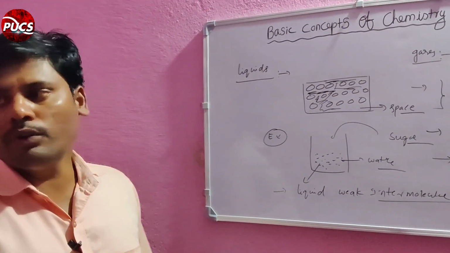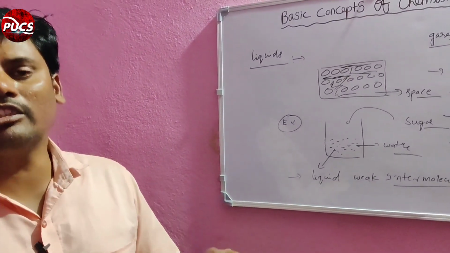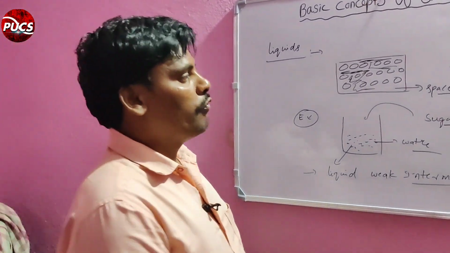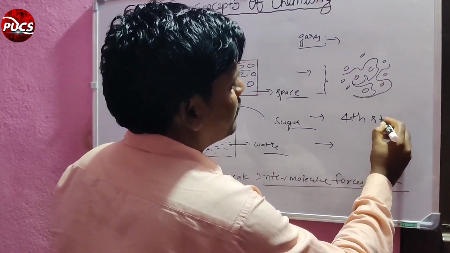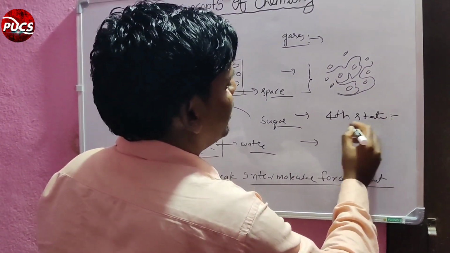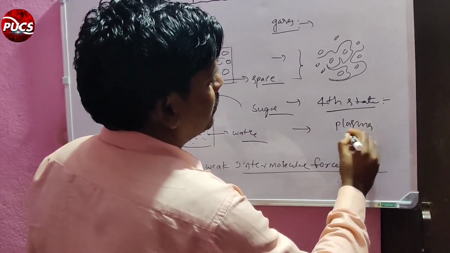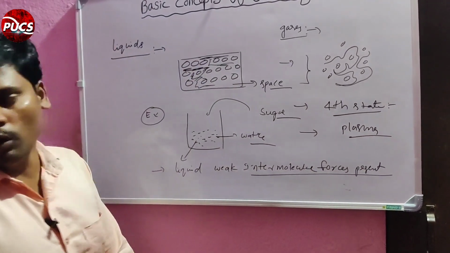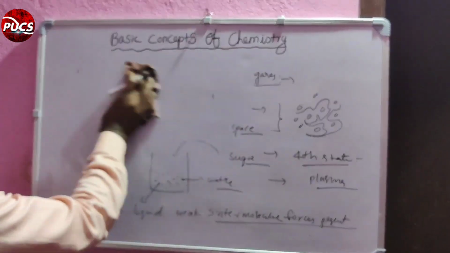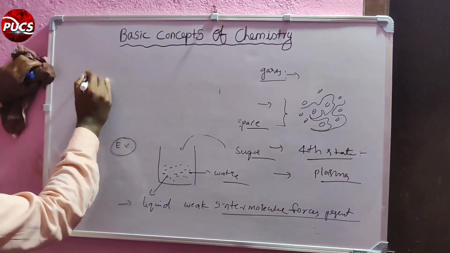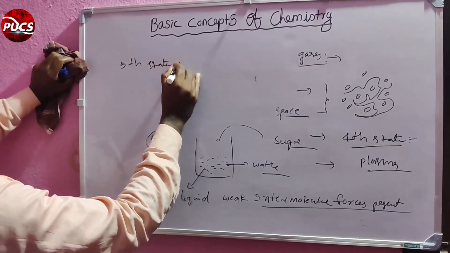Next we are going to discuss the fourth state. Fourth state of matter is plasma. Next one more is there, the fifth state of matter.